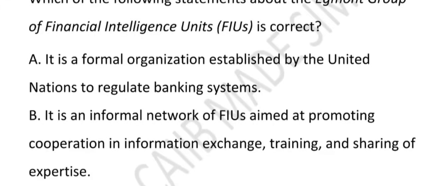Very good question it is. So let's see option wise. First of all, option A. Why this is wrong? Because the Egmont group is not a UN body. No, it's not a UN body. First of all, it is not a formal organization. Rather, it is an informal organization. It does not control bank. No, the Egmont group does not control bank. Rather, it helps financial intelligence unit share information to catch criminal. You can think of it like a WhatsApp group of detective from different countries. They share tips but don't make laws.